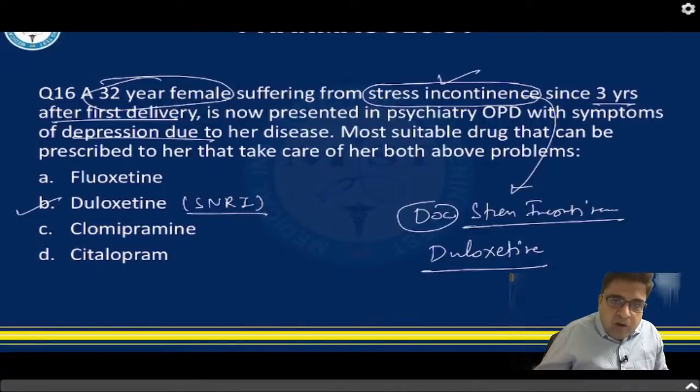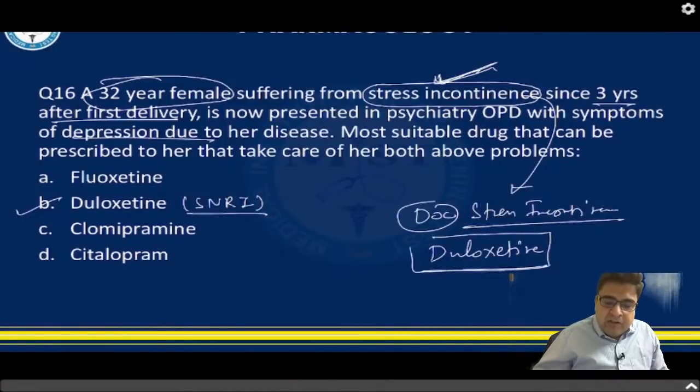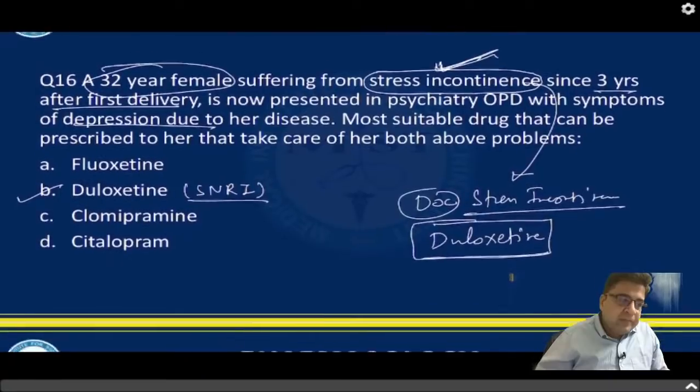Although overall the best medicines for depression are SSRIs, if you consider the whole clinical scenario, this patient also has stress incontinence, so the best answer is duloxetine.